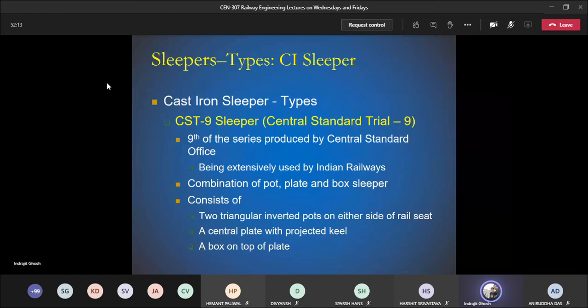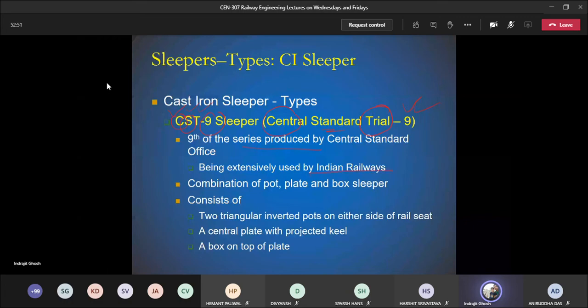Then we have the one which we have used and are using in case of India, which is known as CST9 slipper. CST stands for Central Standard Trial. T stands for trial, not test. C is central, S is standard, and ninth is basically the ninth trial. Just like WAP5, the fifth engine. So here also it is the ninth trial. So it is the ninth series produced by Central Standard Office, being extensively used.